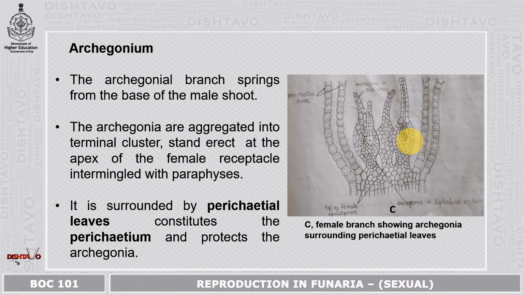Next is the archegonium. Archegonium is the female reproductive structure. So here you can see in the picture the female branch showing the archegonia, which is surrounded by the perichaetial leaves. Now, the archegonial branch springs from the base of the male shoot. The archegonia are aggregated into a terminal cluster. They stand erect at the apex of the female receptacle, intermingled with the paraphyses. It is surrounded by the perichaetial leaves, which constitute the perichaetium. And this perichaetium protects the developing archegonia.